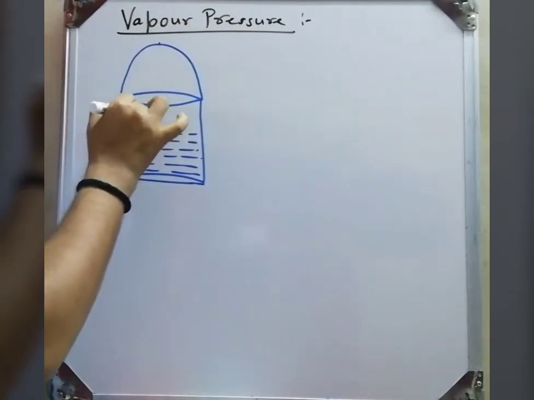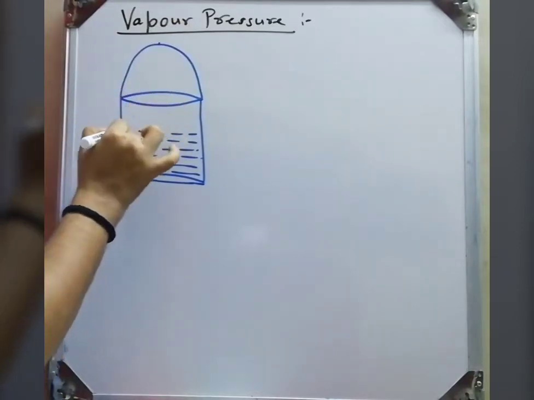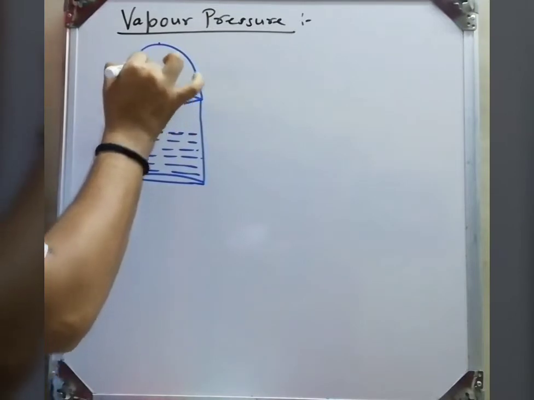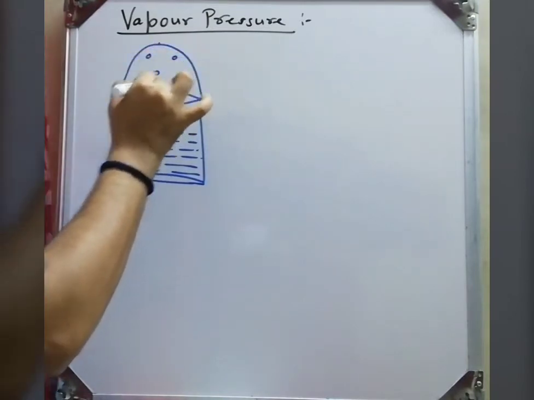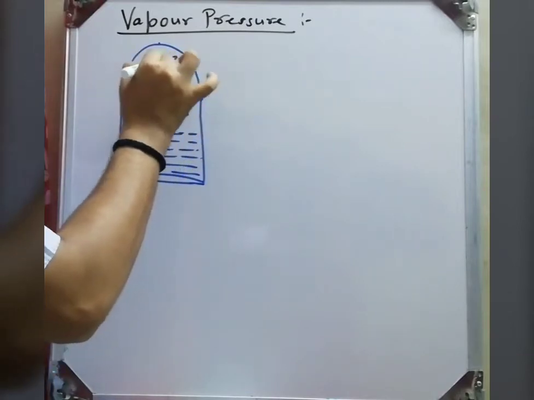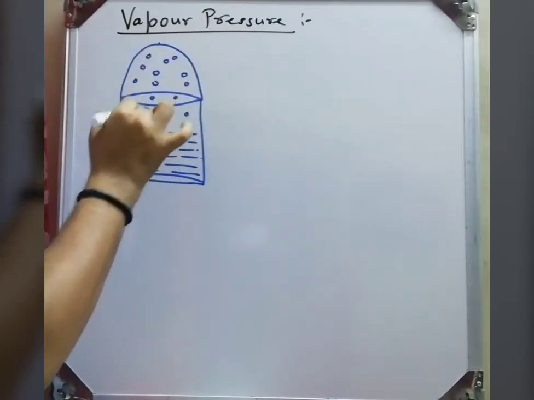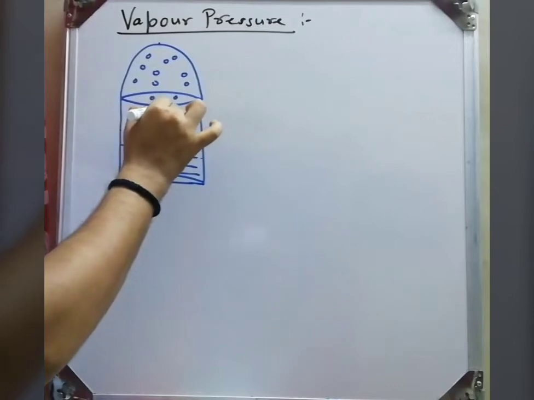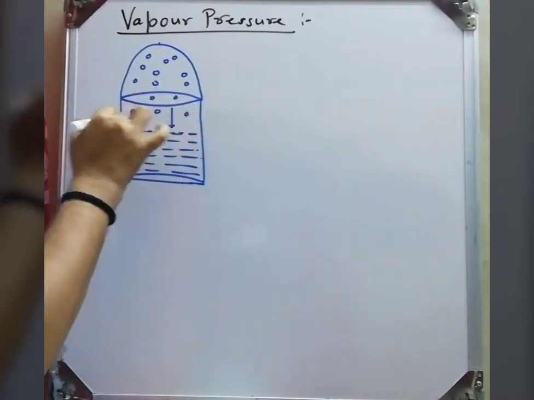So this molecule will evaporate, vaporize and form vapor. This process is called vaporization. Surface molecules leave their surface and form this vapor.